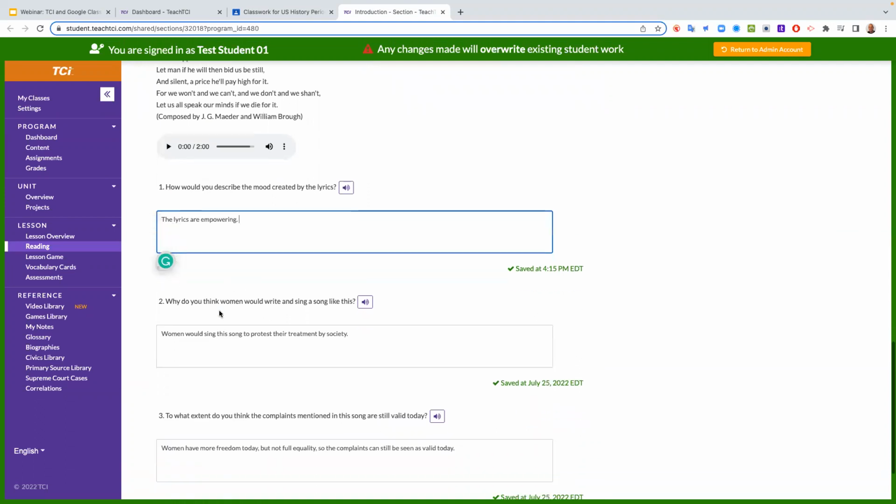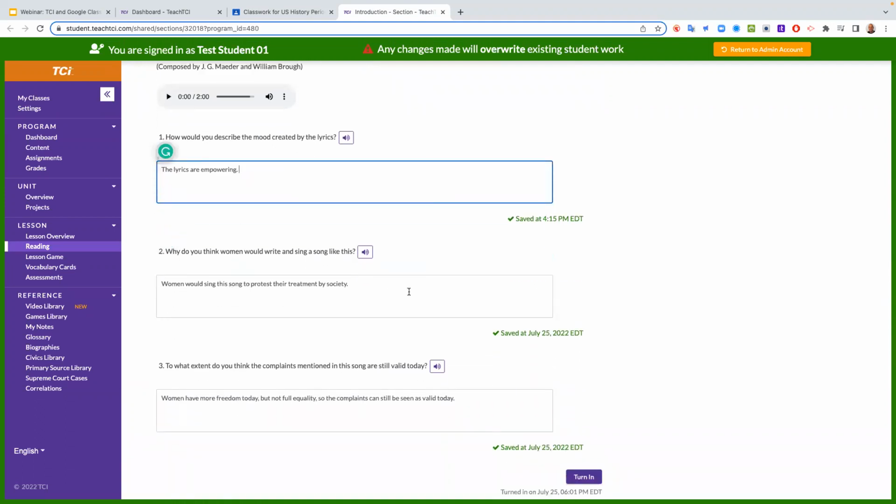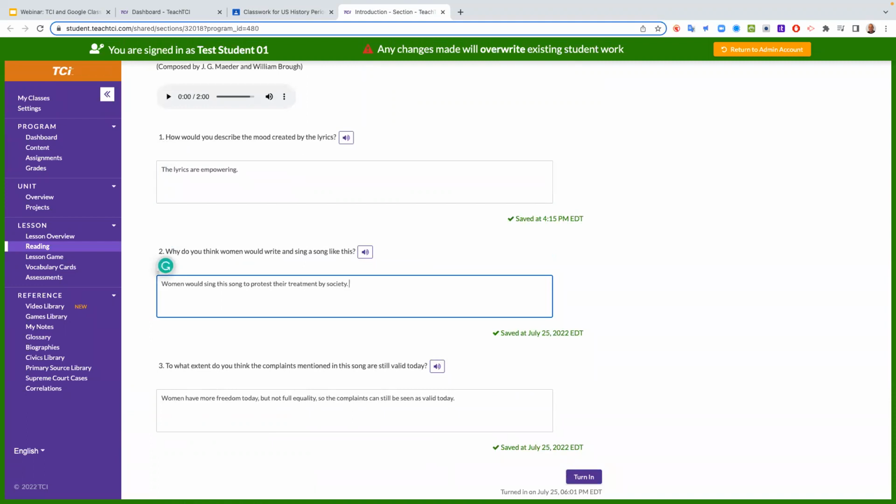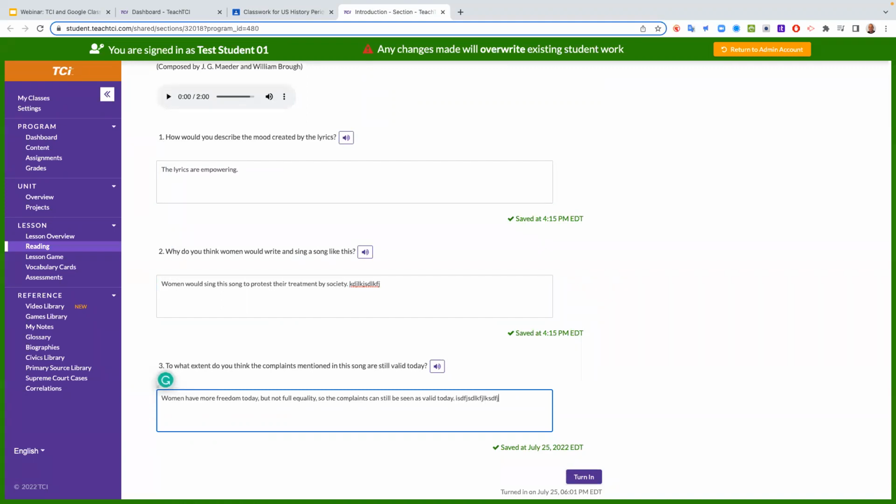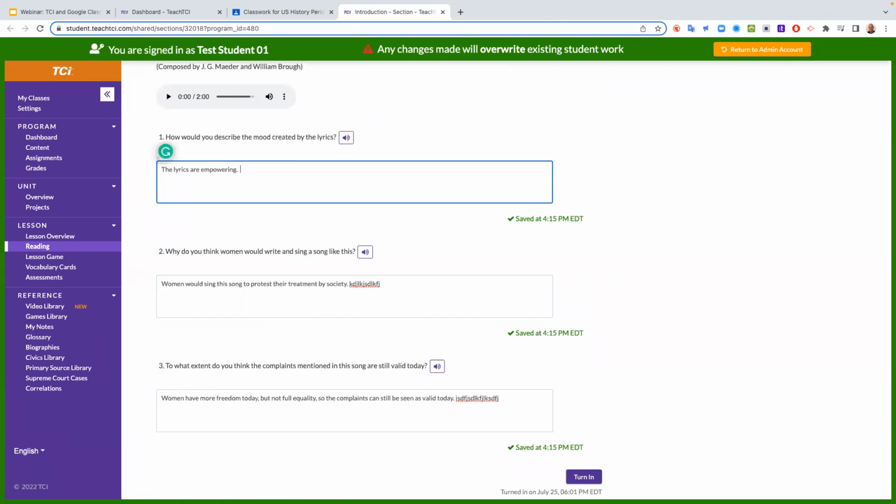The lyrics are very empowering, women would sing. So this student has done some things, and I'm just going to add a couple things here so that I can return this again, so I can regrade it. This was something that was graded previously, but I'm just modeling for you. So the student's going to return that in. They're going to submit a redo for that.